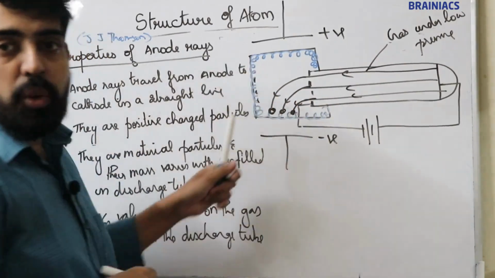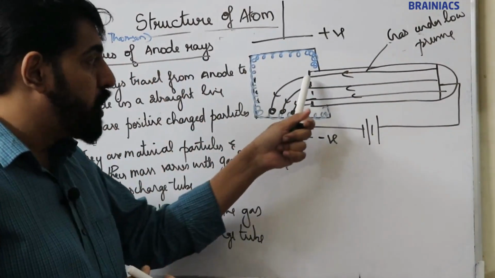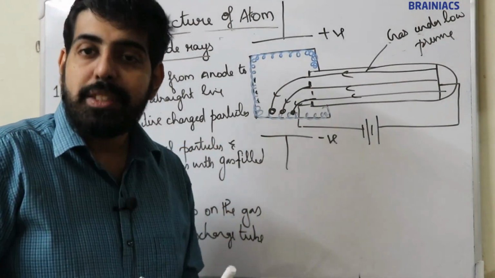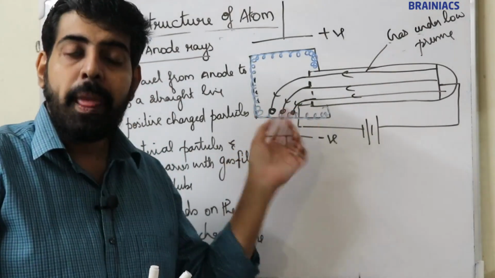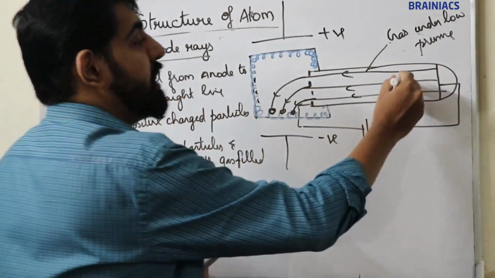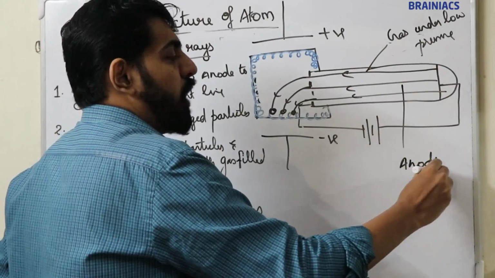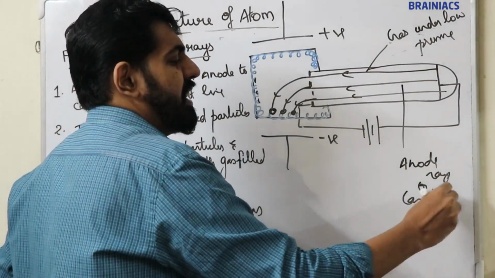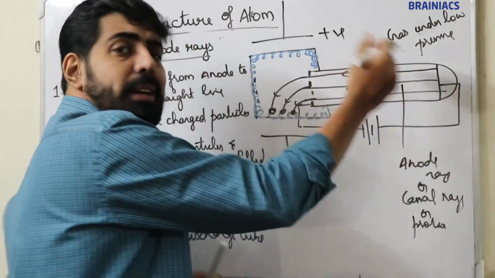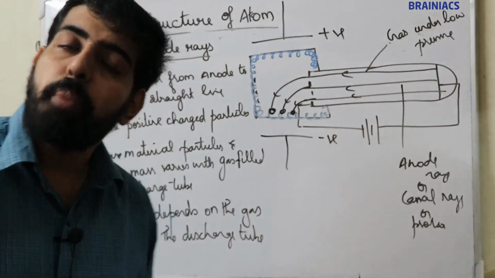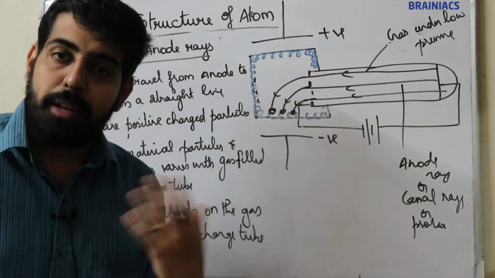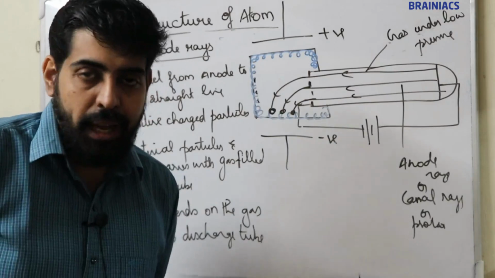Initially the scintillations, or flashes of light, were observed just behind these holes, but when he placed a positive plate and a negative plate, the scintillations were observed near the negative plate. That means these anode rays, sorry, not cathode rays, anode rays, also known as canal rays, or proton, are deflected towards the negative side, showing that they are positively charged particles. I think it's clear.